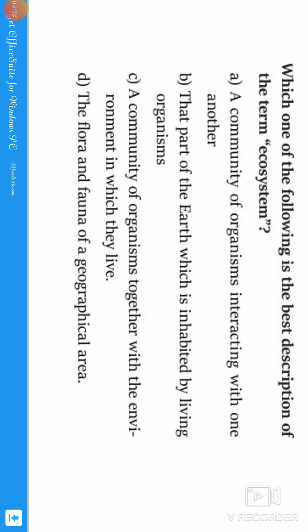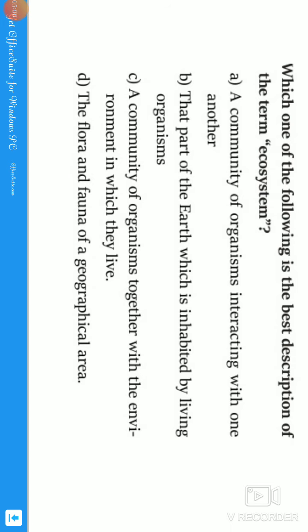And if you see option C, we have the community with respect to the environment, which is called an ecosystem. The community of organisms together with the environment in which they live is called an ecosystem. The exact definition is option C, guys.